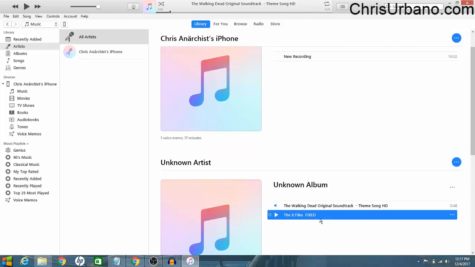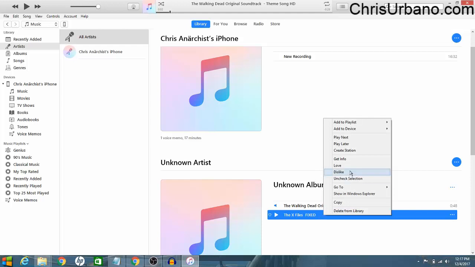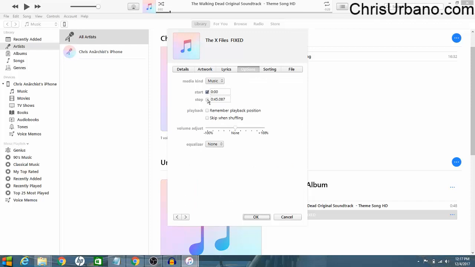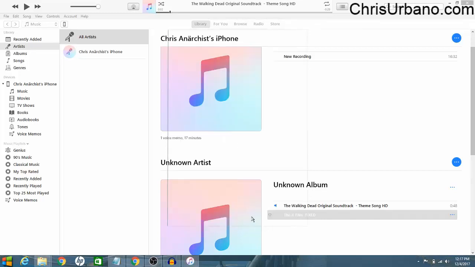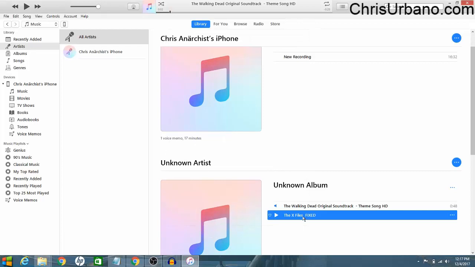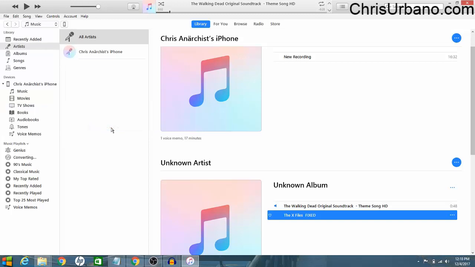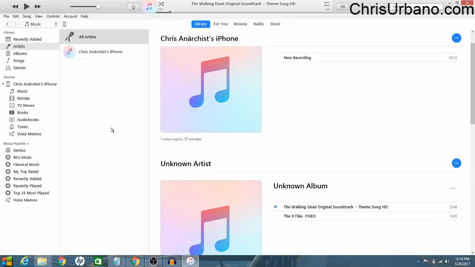So the same will be done for this. Right click, Get Info, Options, Start and Stop 30 seconds. Say OK. File, Convert, Create AAC Version. Okay, that means it's done. Now we want to delete these from the library.